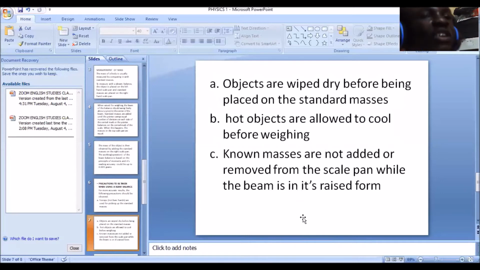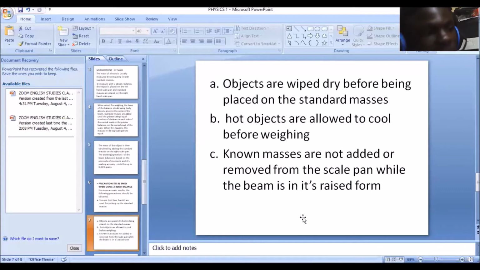Secondly, objects are wiped dry before being placed on the standard masses. Yes, objects should be wiped dry. Like I said, the moisture content has its own mass. So if the object being weighed is not dry, the error in measurement will be large, because the object has its own mass, and the moisture on it has its own mass. So the mass will not be just the mass of the object, but the mass of the object plus the mass of the moisture on it. That's why we need to wipe it dry to ensure that it is just this object you are measuring.